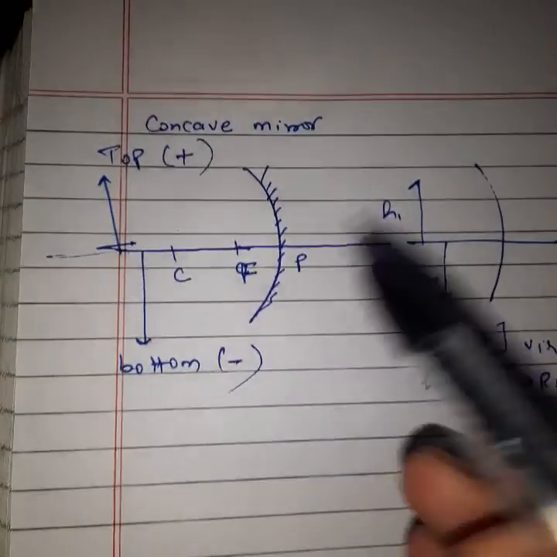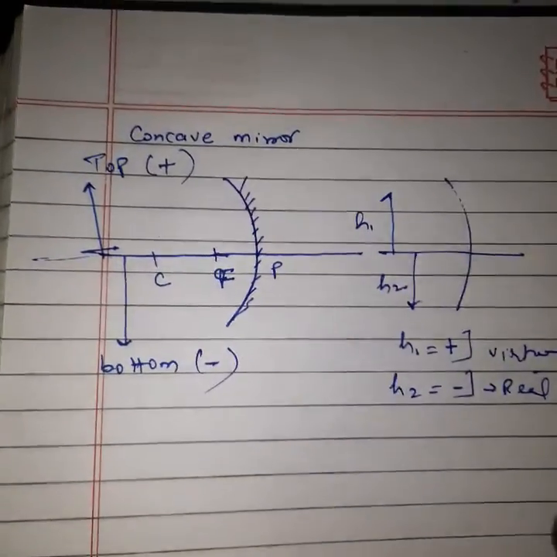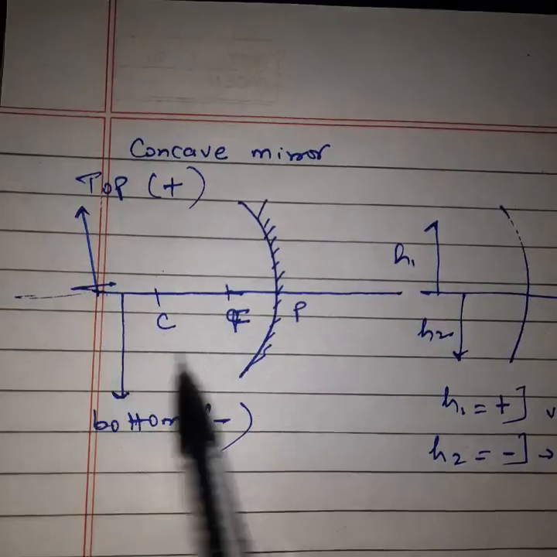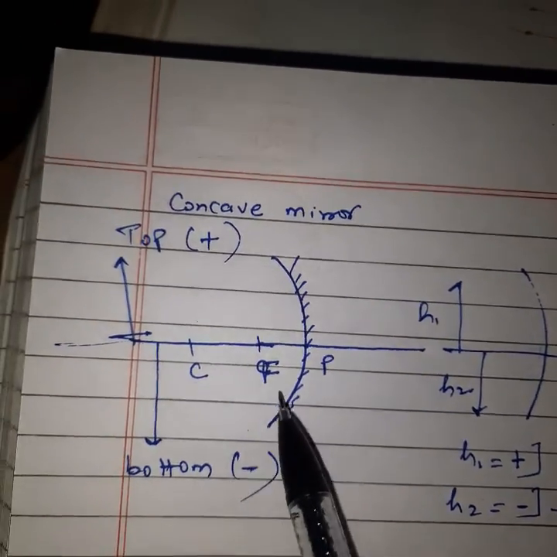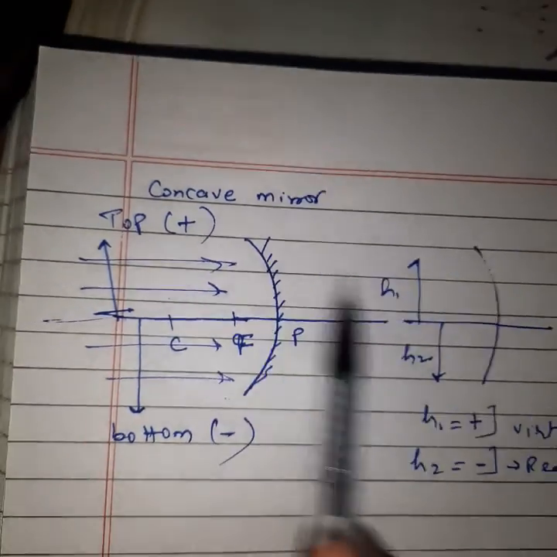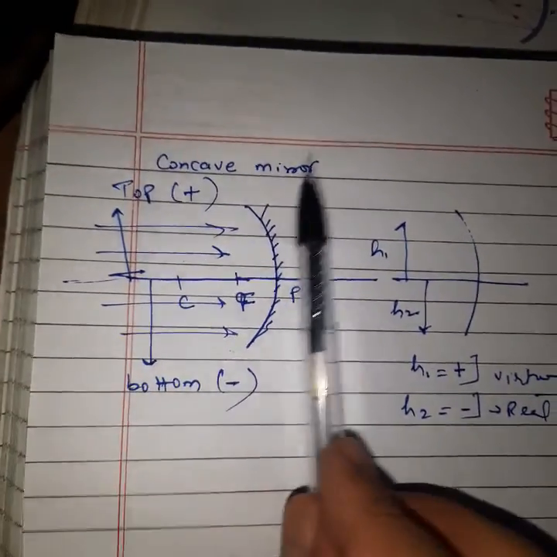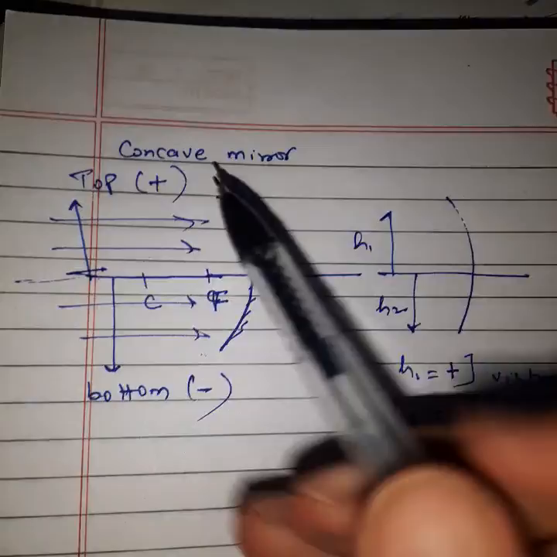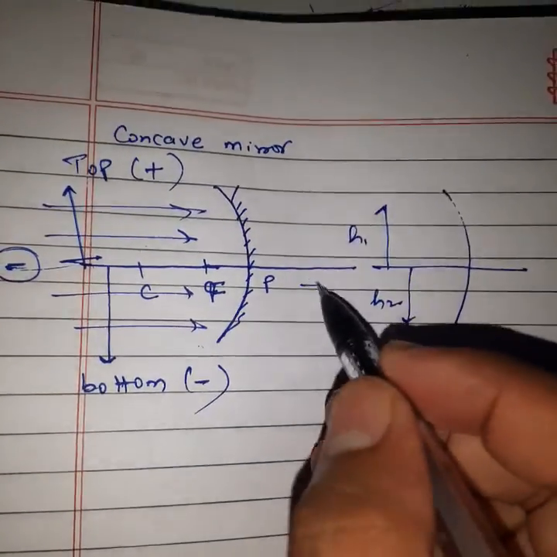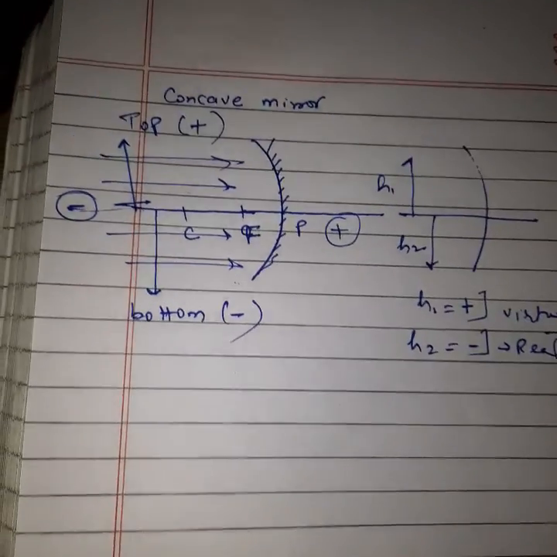Second thing, left hand side. You can see in the case of the concave mirror, light will come from this side. From where will light come? From this side light will come. So we can say this side is the left hand side and the other side is the right hand side. From where light comes, that part will be negative, and the other part will be positive. Say yes or no?